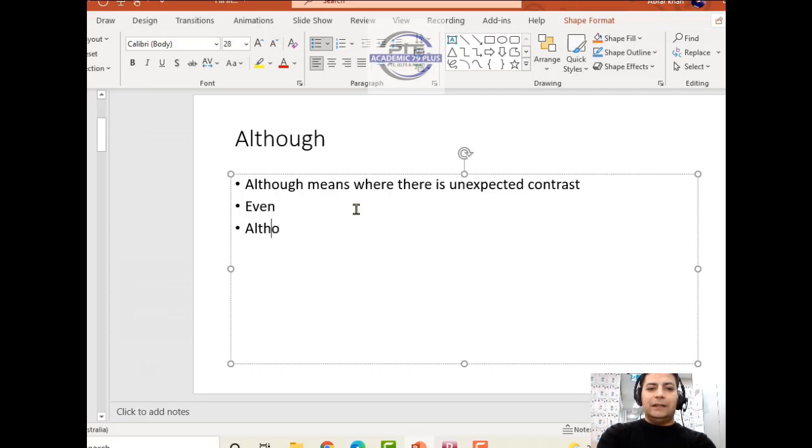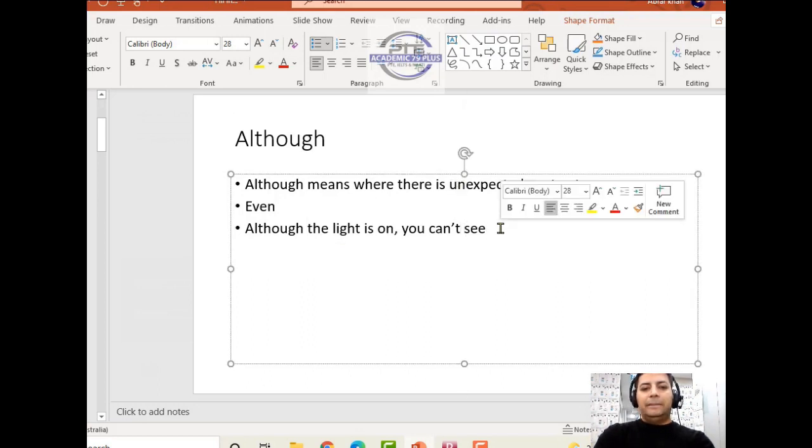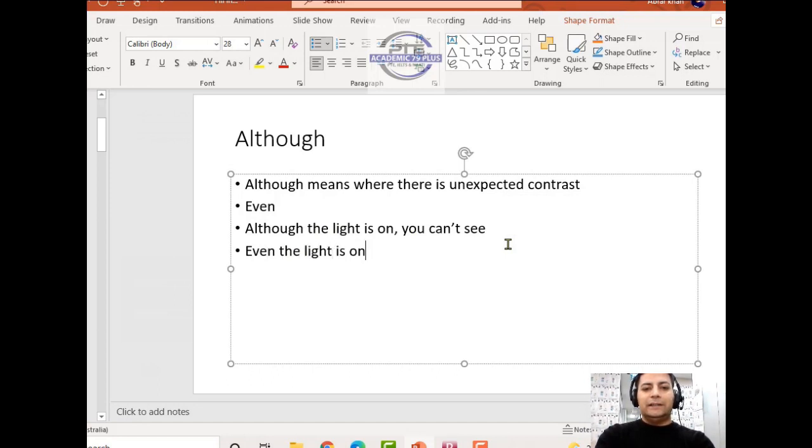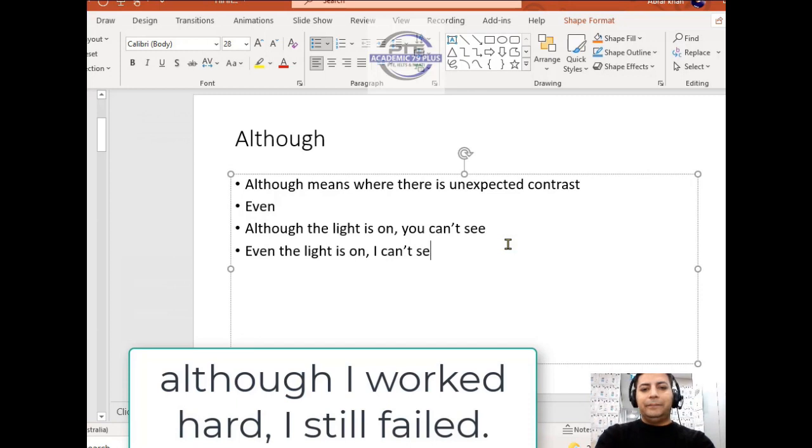For example, you can say, although the light is on. Now, when the light is on you're supposed to see, but if you want to put although here, although the light is on, then it becomes unexpected, you can't see. So although is used when there is an unexpected contrast, where you're expecting something but something else is happening. Same is true for even. So you can say, even the light is on, I can't see. That is unexpected contrast.